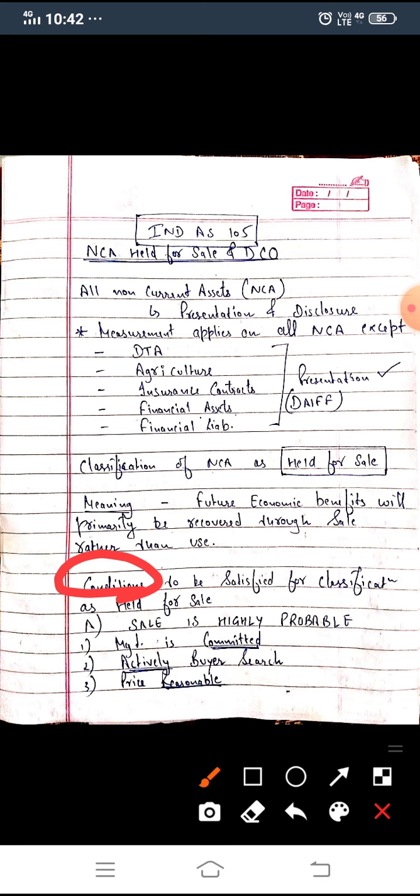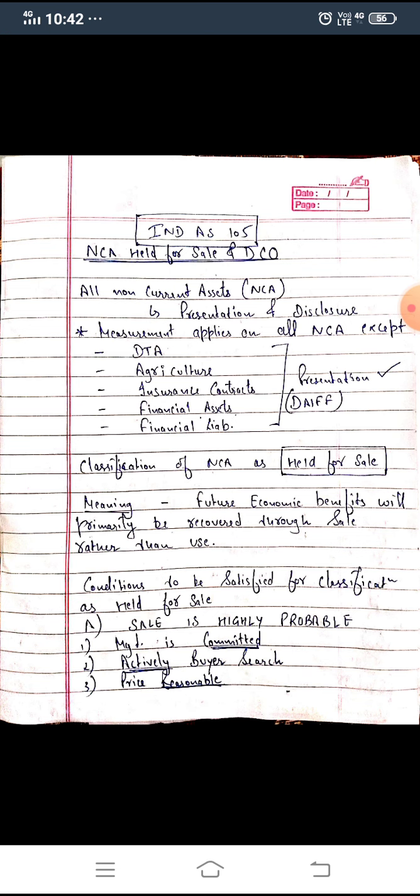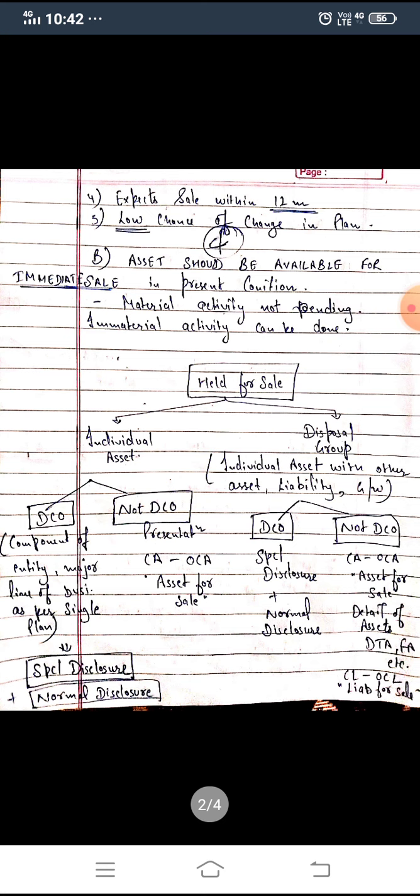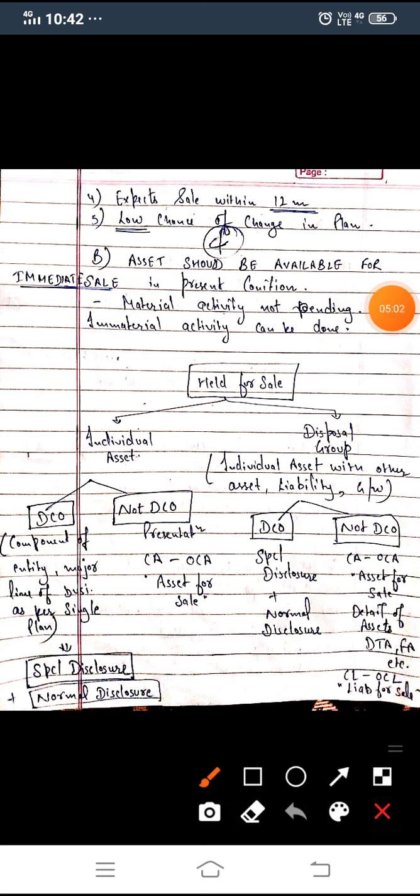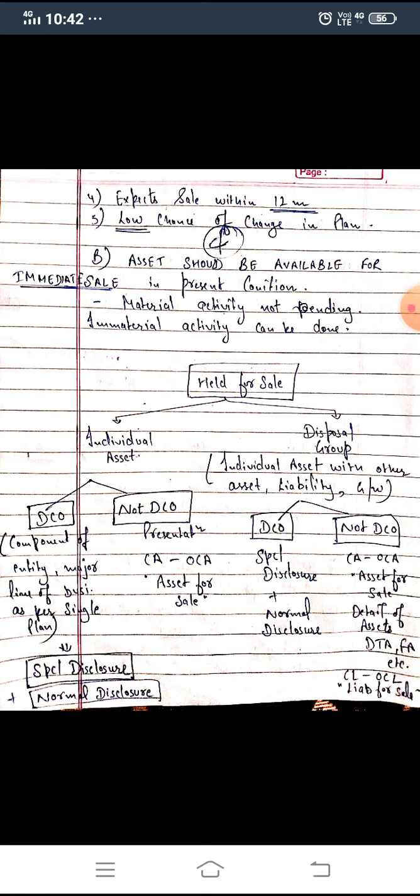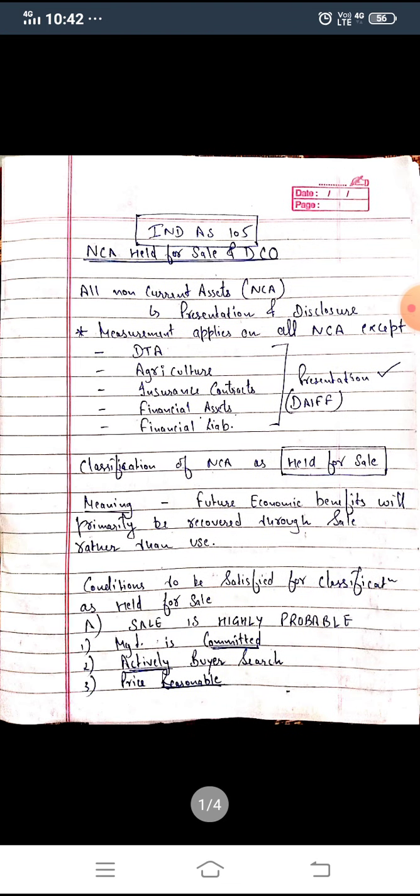The second condition is that the asset should be available for immediate sale. So there are two conditions: first, the probability to sell the asset is high, and second, the asset is available for immediate sale. Let's understand these two conditions.